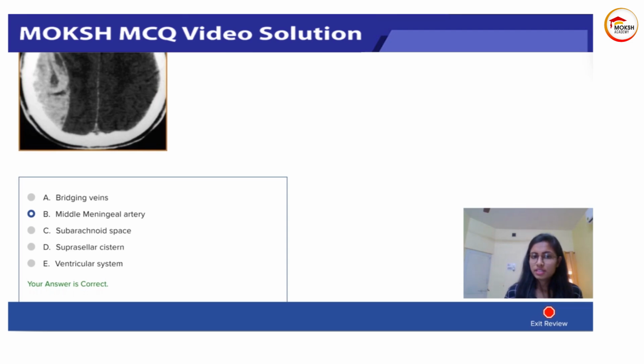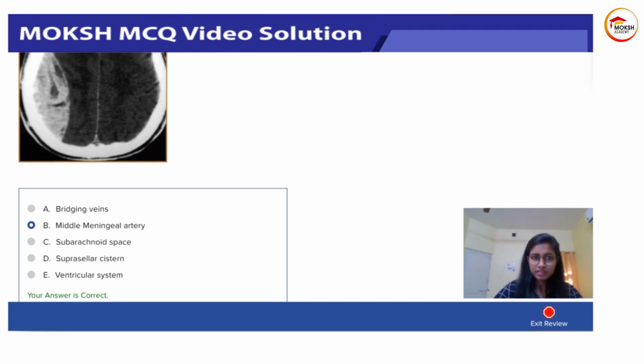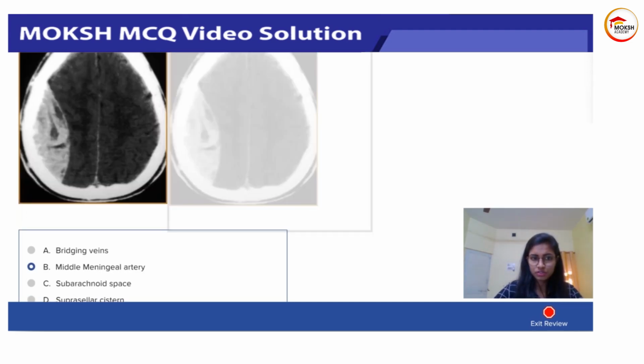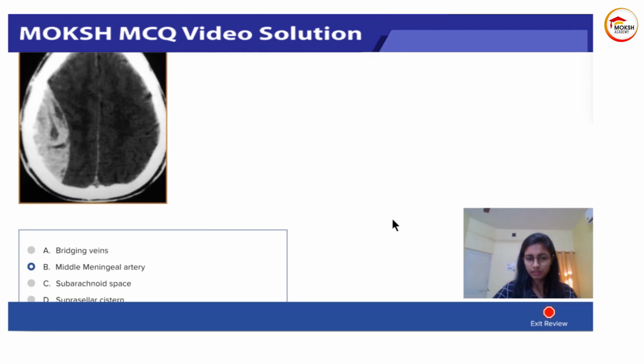So for diagnosis, as they did, we have to do a non-contrast CT scan first to rule out a hemorrhage. If there is a hemorrhage, you will see what they have over here, which is a hyperdense lesion. If it is a lens shape like this, why is it a lens shape? Because epidural doesn't cross the suture line. It's above the dura mater, and the dura is attached to the periosteum. So if it's epidural, it will not cross the suture lines, and that's what gives the lens-shaped appearance. For differentials, you can get the coagulation panel done.